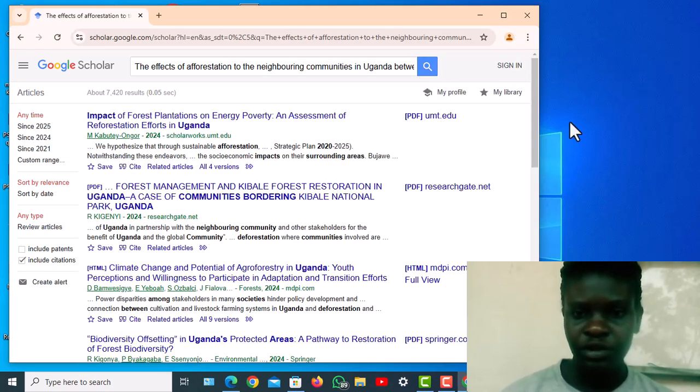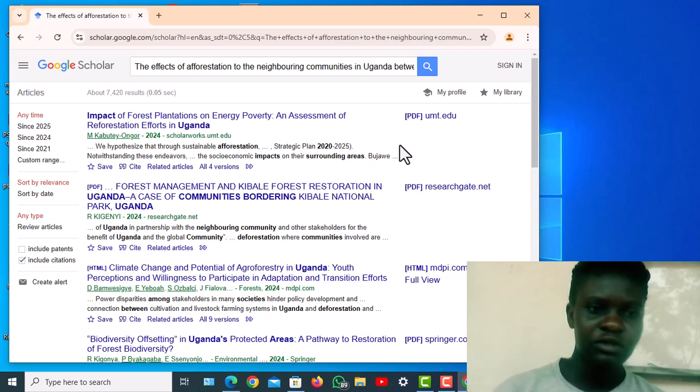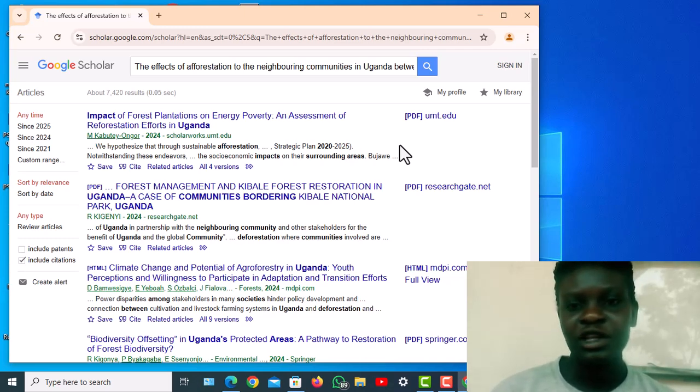Here you can download by clicking on this. You can also find very many related articles and citations. So that's what you can do concerning Google Scholar. However, Google Scholar only focuses on academic research, but there are also other specialized search engines.